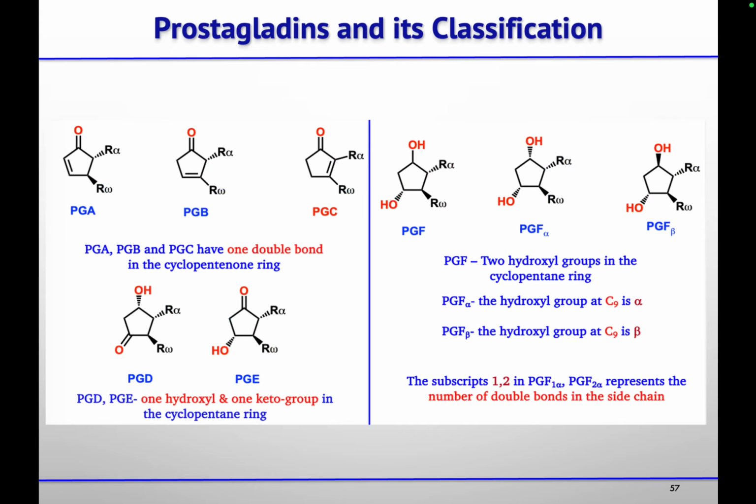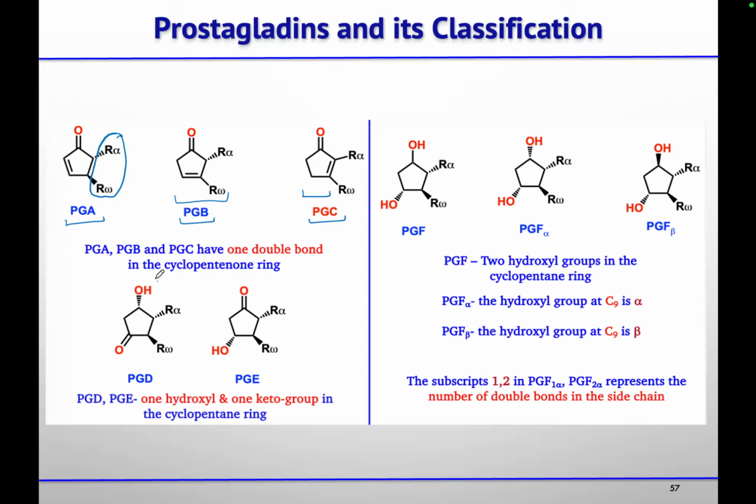So this is PGA, PGB, and PGC, which depends on the position of the double bond with respect to the carbonyl group. So this is an alpha beta unsaturated carbonyl group, but it is away from these substitutions or side chains. Then in this case, this is trisubstituted, and in this case, this is tetrasubstituted. So this is PGA, B, C when you have an alpha beta unsaturated ketone in the five membered ring.